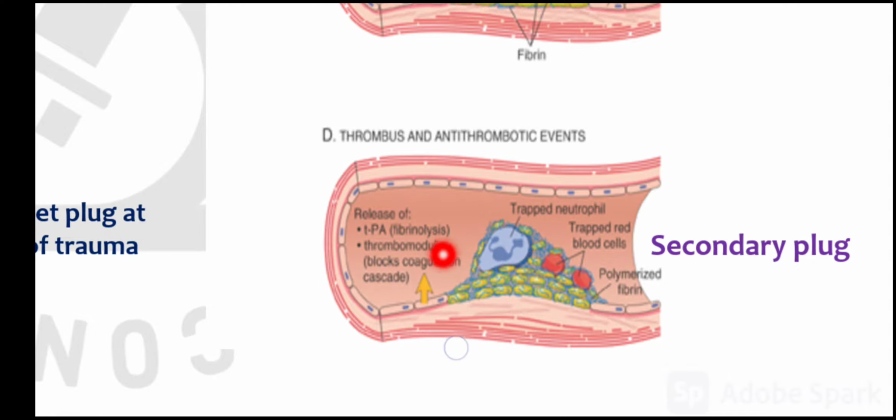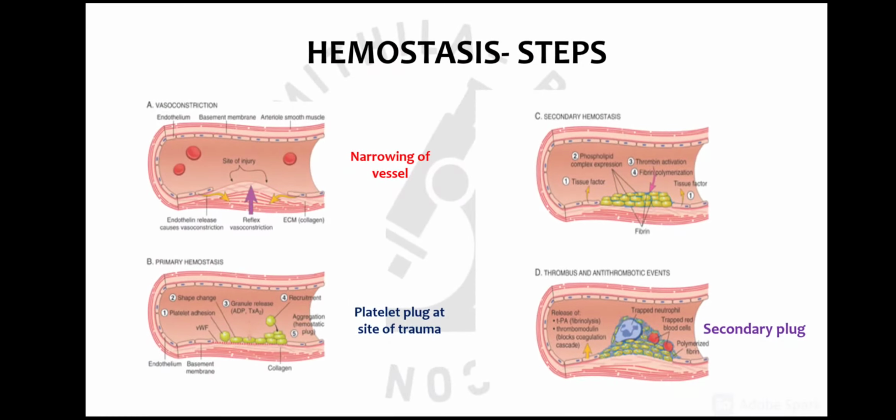So ultimately when there is a vascular trauma, there is formation of the secondary plug, which will help in sealing this site of vascular injury. And after it has sealed, healing starts to appear, and this blood vessel will heal, and after that fibrinolysis will occur, which will help the clot to dissolve.